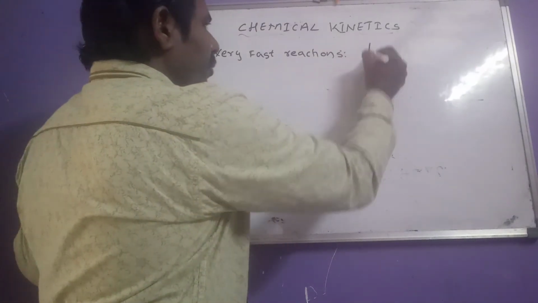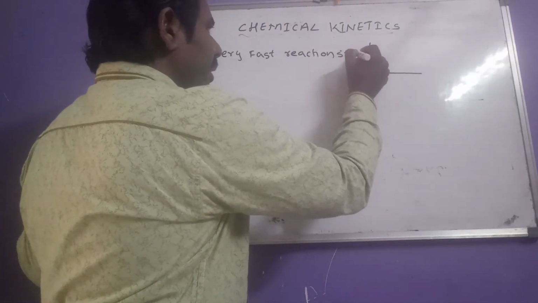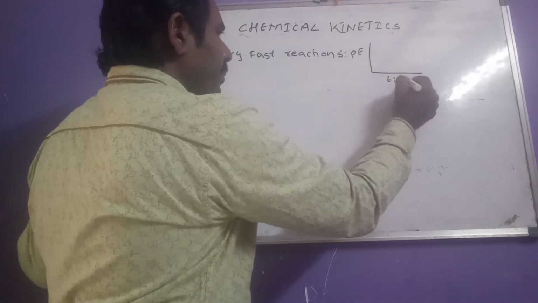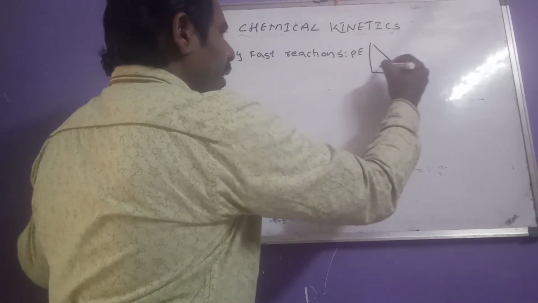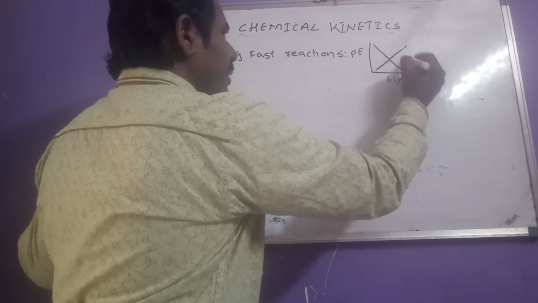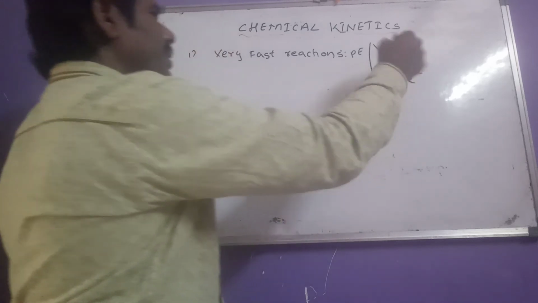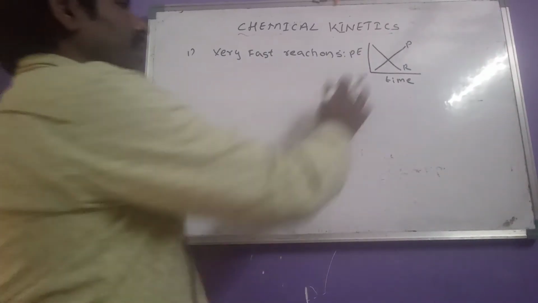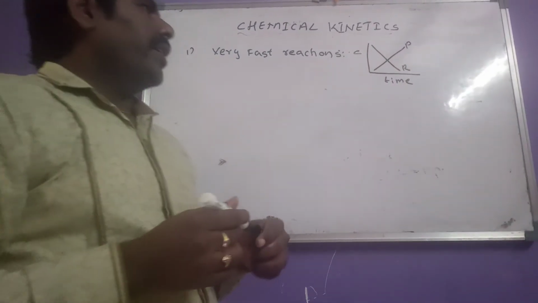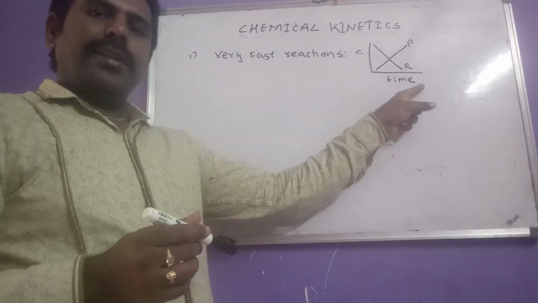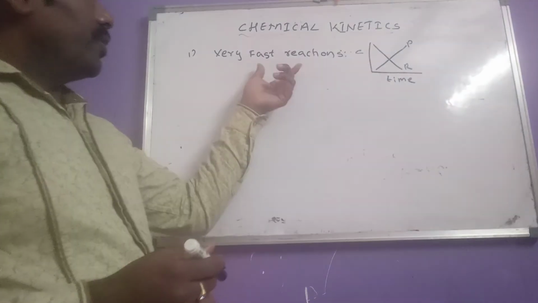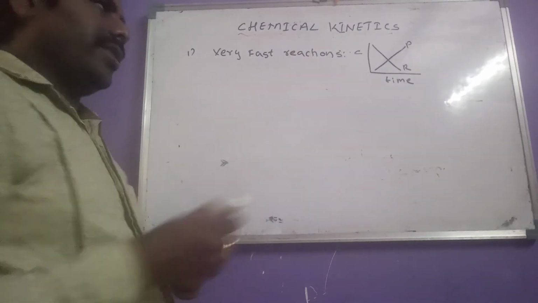For this, we can give the graph like this here. Let it be potential energy and time. So now we can get the graph like this. These are reactants, and these are products. Otherwise, you can take concentration here. As time increases, reactant concentration decreases and product concentration increases. So this is regarding very fast reactions.